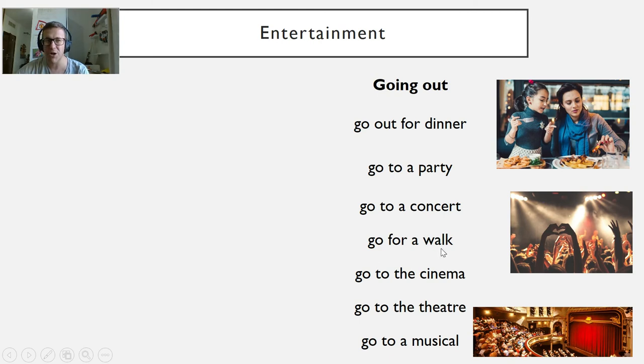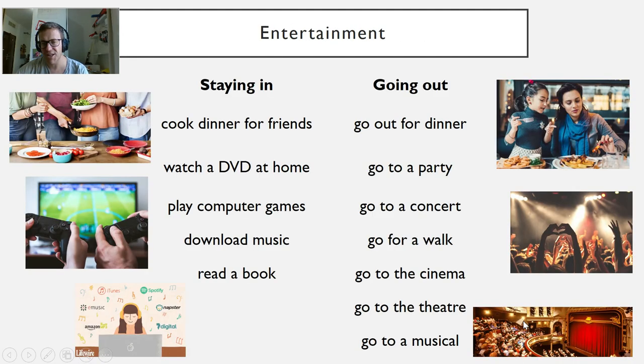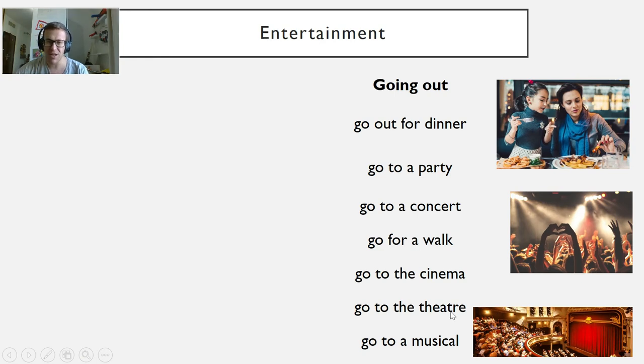Go to the theatre, go to a musical. So these are quite similar. In this picture here, I would say we've got a theatre or a musical. The difference between theatre and musical is just how much music there is. Theatre is often just speaking and talking, whereas musical you would have the same but with lots of music behind it. And cinema, of course, is a movie. Okay, so try to remember all these words for entertainment.